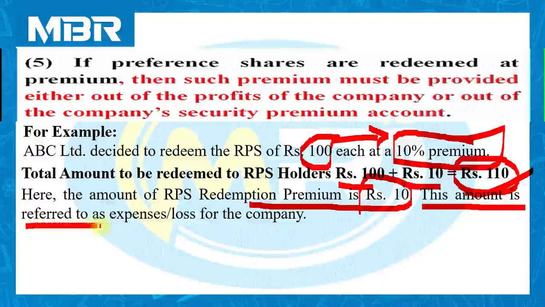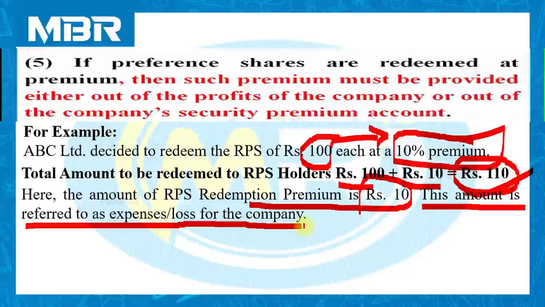This amount is referred to as expenses or loss for the company. I would like to clear your fundamentals, and that is why I'm explaining through the example. If you issue the shares at a premium, it is your income. But if you redeem the shares with a premium, the additional amount is defined as a loss for the company, expenditure for the company.